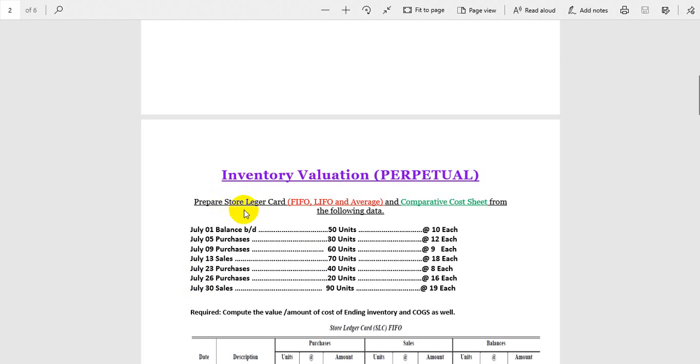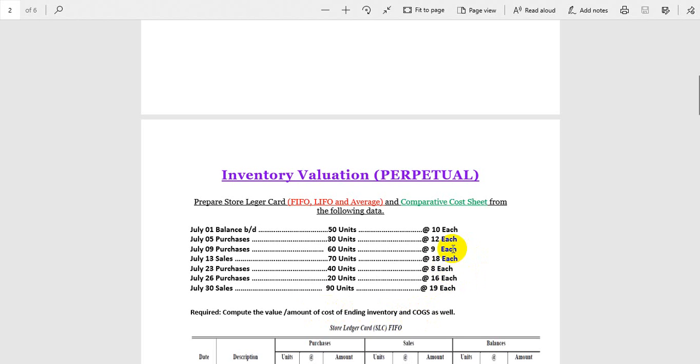So guys, we are going to start how to prepare the store ledger card under FIFO, LIFO, average and comparative cost sheet. There are also some requirements to compute the amount of cost of ending inventory and cost of goods sold. Please note this point: we are talking about the cost of ending inventory. We are not talking about the selling price. So guys, take care about this.